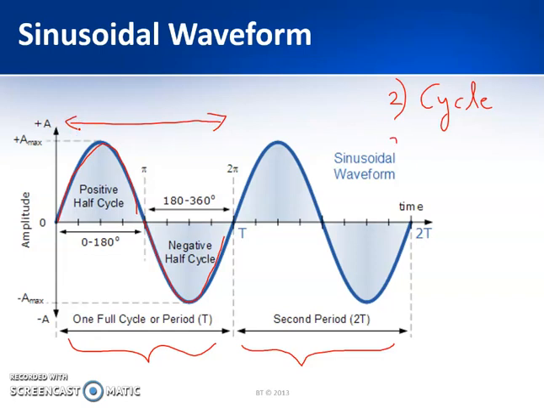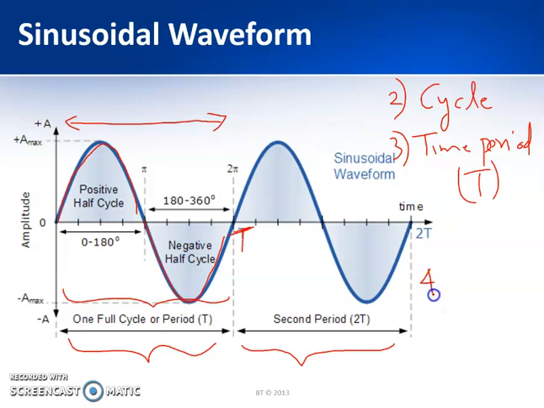Now the third one is time period. It is represented by capital T. It is the duration in seconds of one cycle of an alternating quantity. So this is capital T. That is nothing but the duration in seconds of one particular cycle of an alternating quantity, which is known as the time period T.